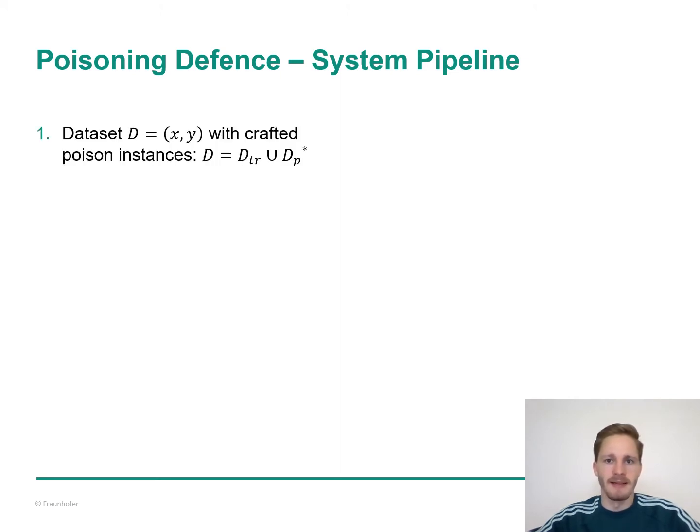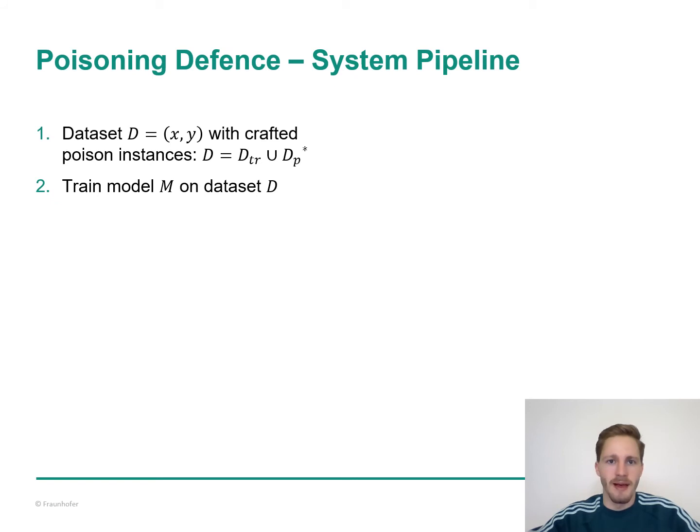We are given a dataset that consists of n instances out of C classes. The input x represents these n data instances, while target y represents n data labels as one hot encoded vectors of length C due to the C classes. There can be poison instances in this dataset, but these instances are of course unknown to the defender.